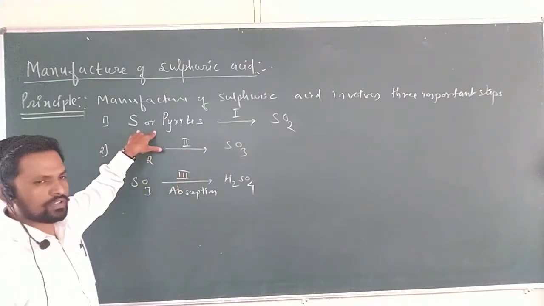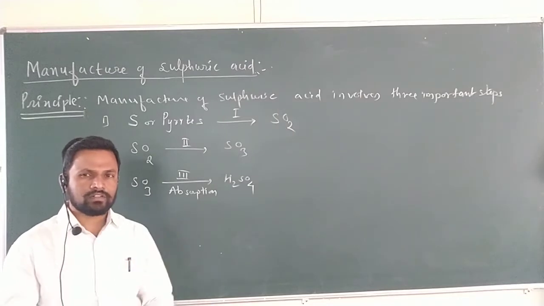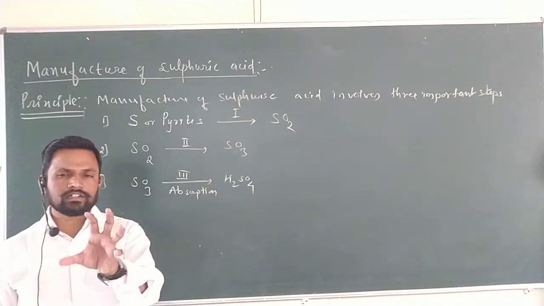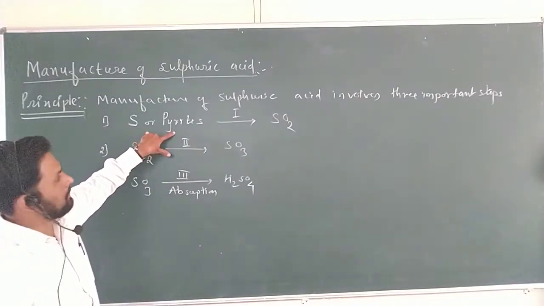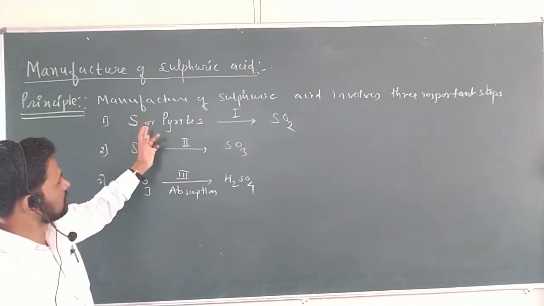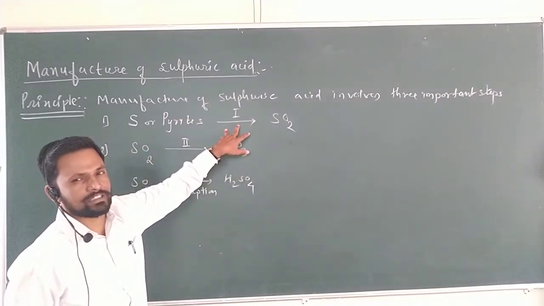Raw material: sulfur or sulfur pyrites. Sulfur pyrites means sulfides, such as cadmium sulfide, zinc sulfide, any sulfur containing raw material taken for the manufacture of sulfuric acid. That sulfur, in the first step, is converted to sulfur dioxide. This is nothing but an oxidation reaction, a simple air oxidation.